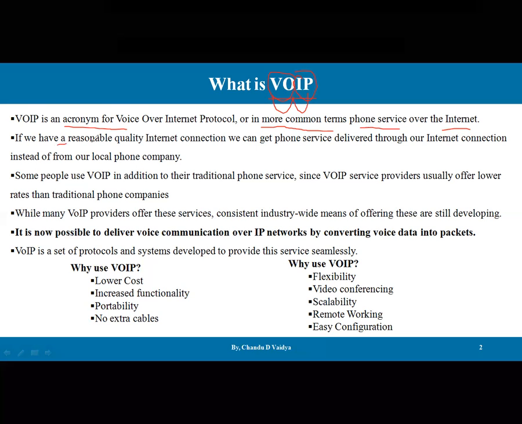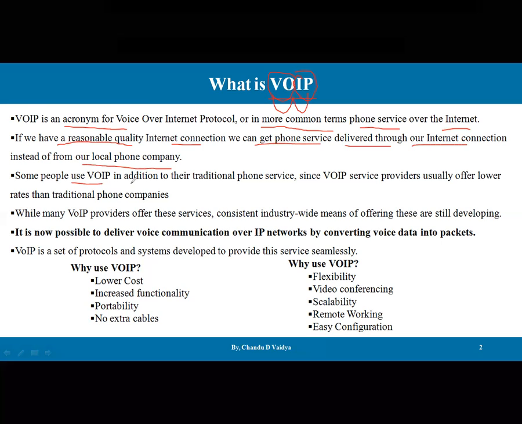If we have a reliable quality internet connection, we can get phone services delivered through our internet connection instead of from our local phone company. With a data connection, we are able to call third party persons on those applications.